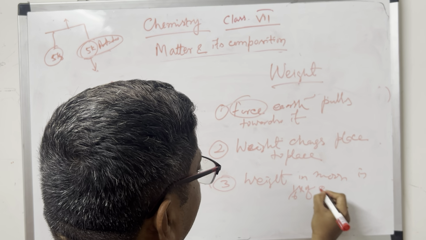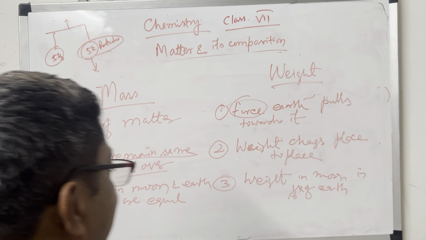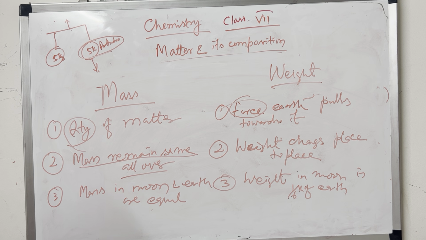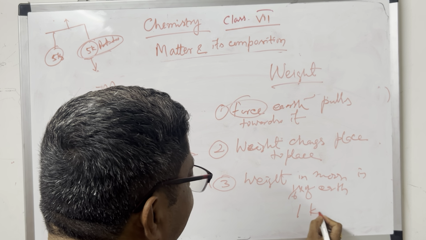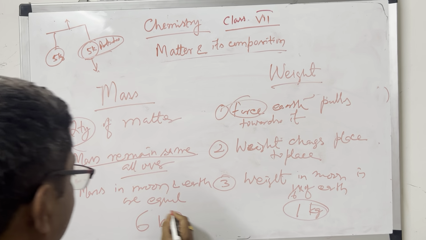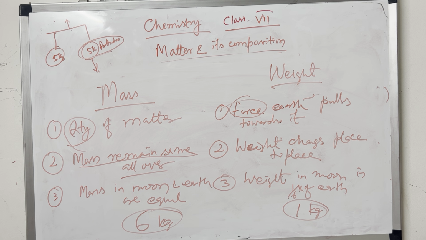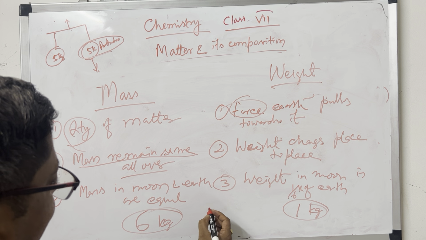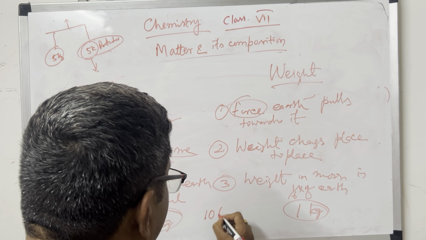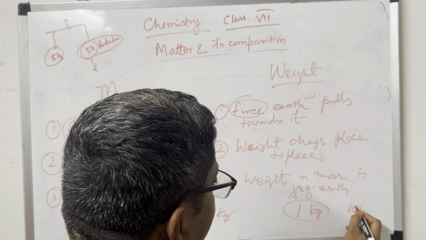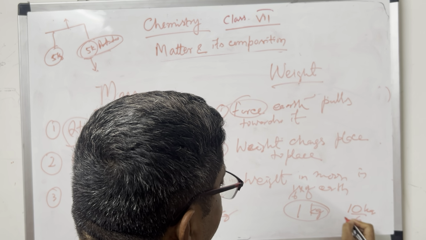It means something that is 6 kg on earth will be 1 kg on the moon. Suppose the weight of something on earth is 10 kg, then on the moon it will be 10 kg divided by 6, because it is 1/6.